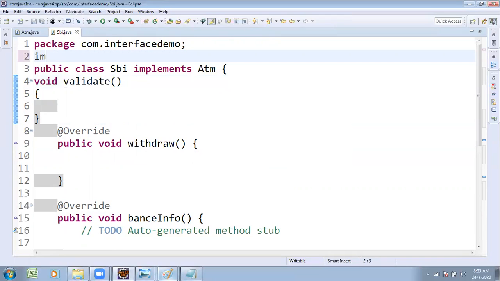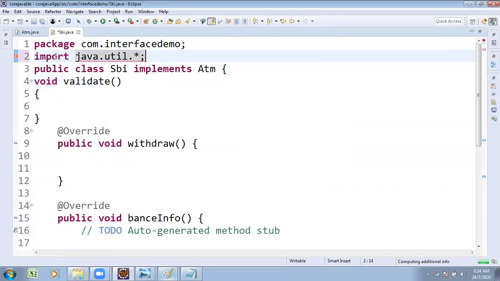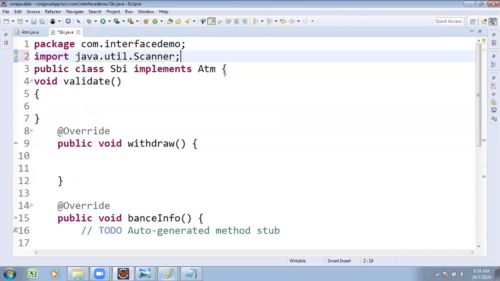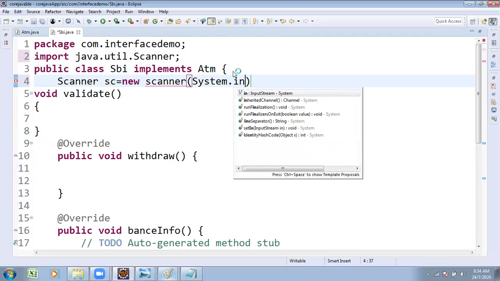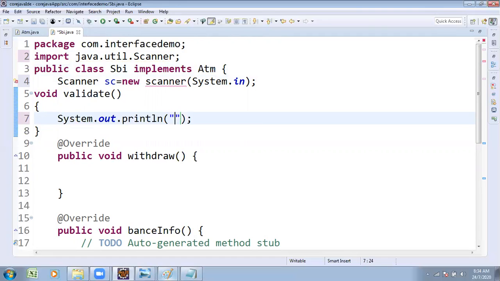Everything is possible. Import java.util.Scanner for dynamic input. Here I want to use the scanner syntax: Scanner sc = new Scanner(System.in). Next, in the validate method, enter your PIN number.